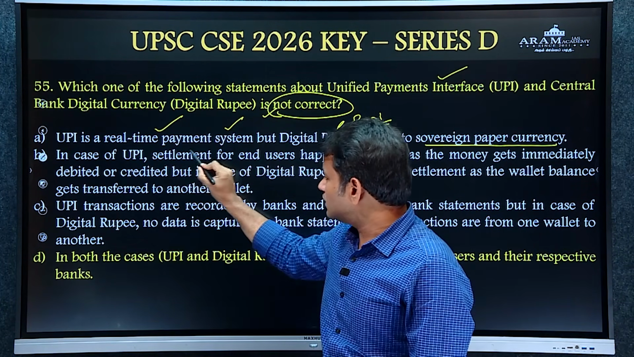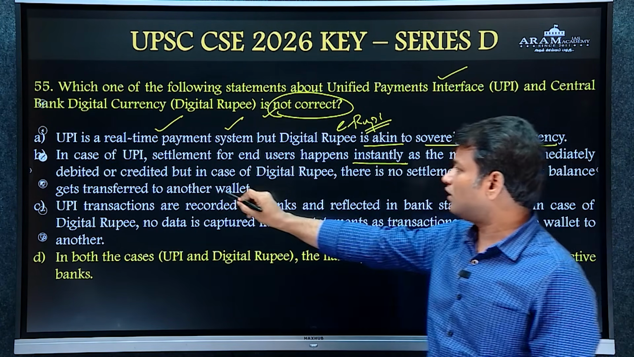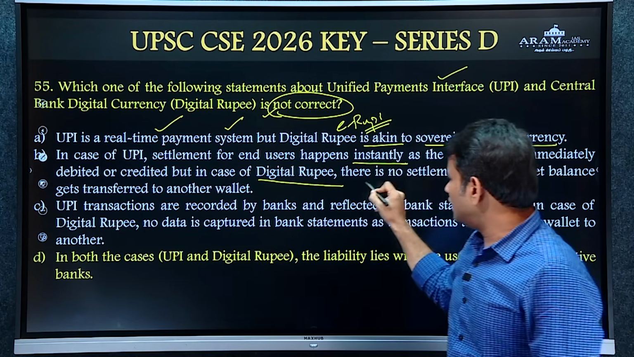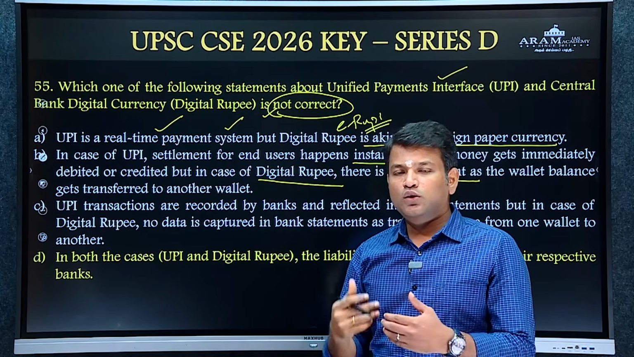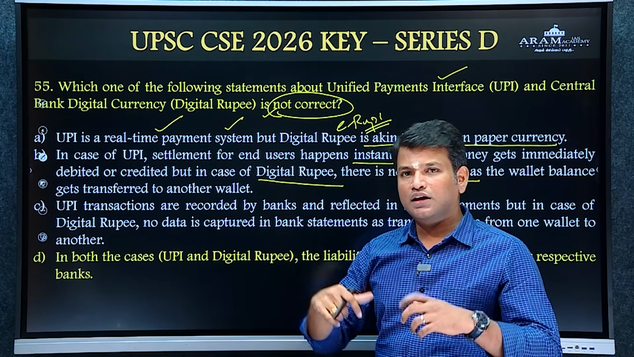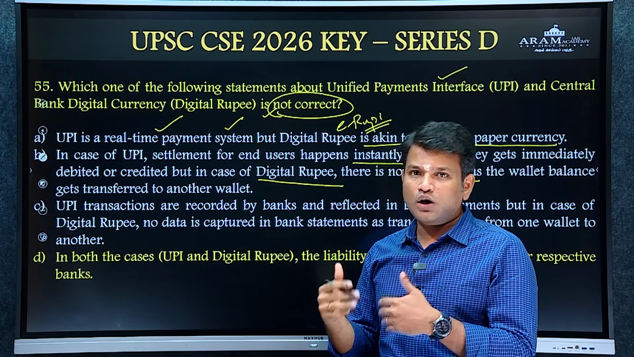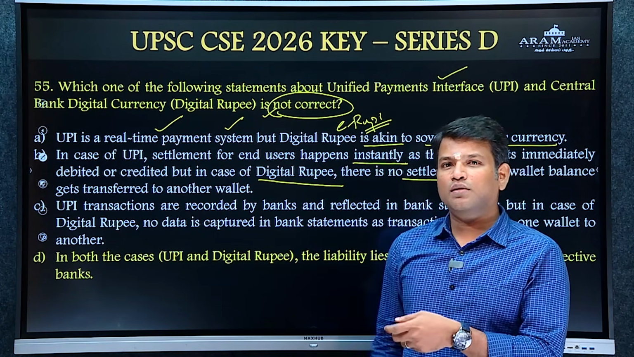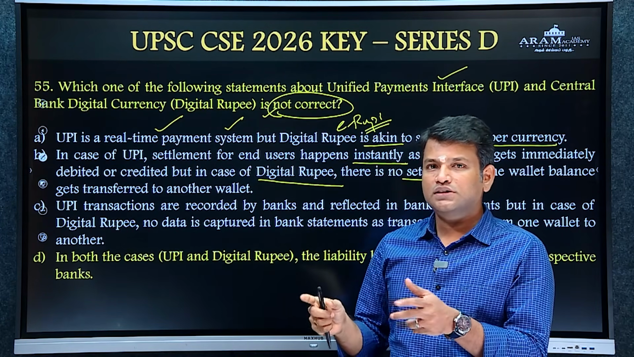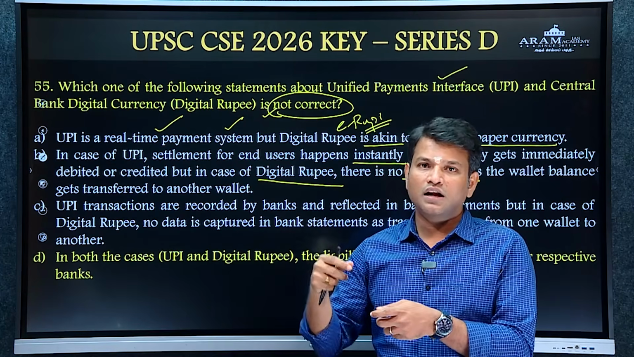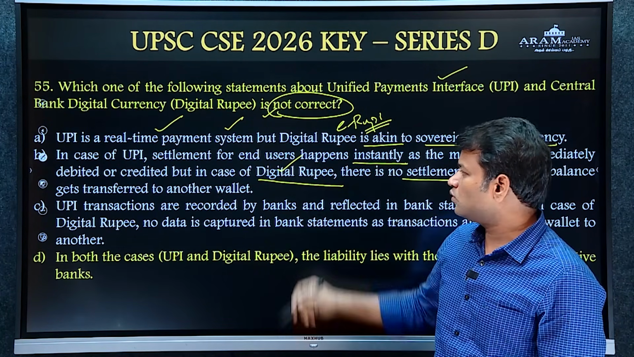In the case of UPI, settlement for end users happens instantly as the money gets immediately debited or credited. But in the case of the digital rupee, there is no settlement as the wallet balance gets transferred to another wallet. So in a UPI transaction, there is a debit and credit, and it has to be settled by the banks. But e-wallet transactions are just like paying another person from our purse. There is no intermediary involved. We are just paying another person with the rupees in our hand. So statement 2 is also right.